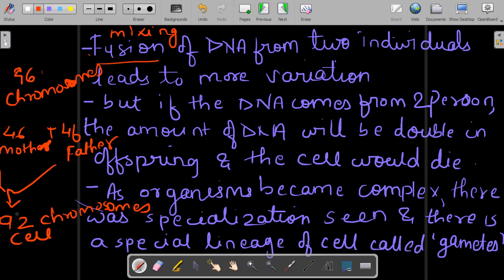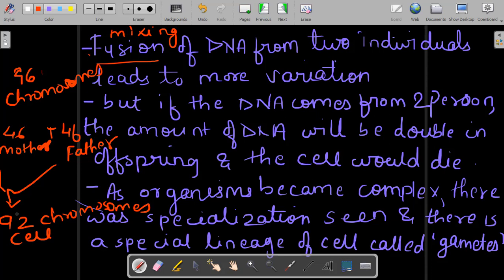You can compare this to an analogy. Suppose there is a small company, all the work is done by 2 to 3 persons of that company. But when the company grows, when the system grows, what happens? It leads to the formation of large data, and that work cannot be done by 3 to 4 people, right? Hence it divides the work: you do marketing, you do sales, you do purchase, and so on.